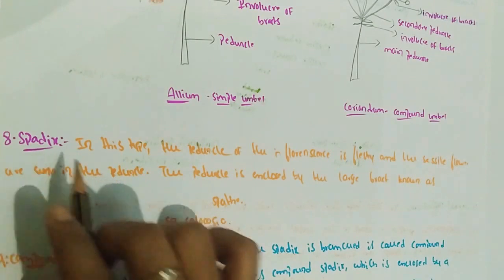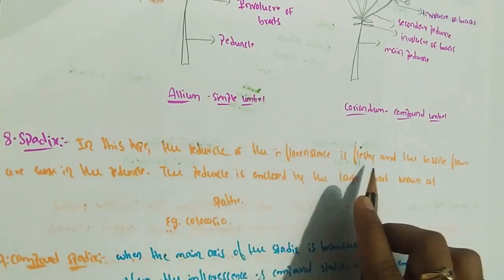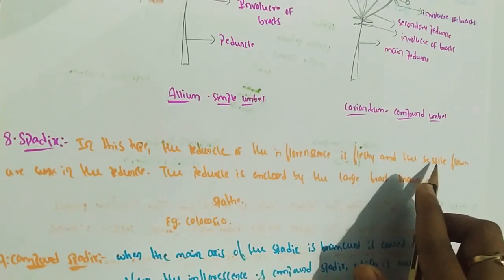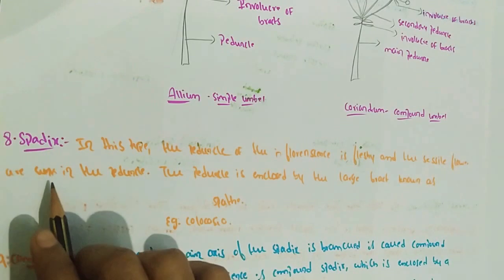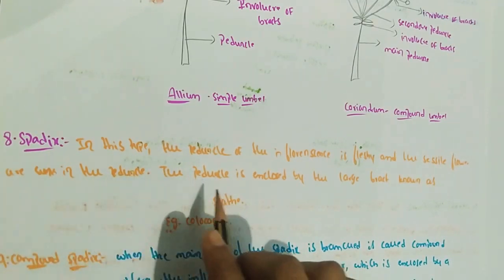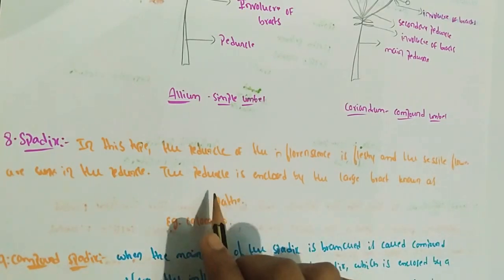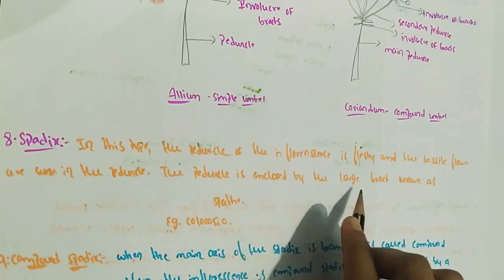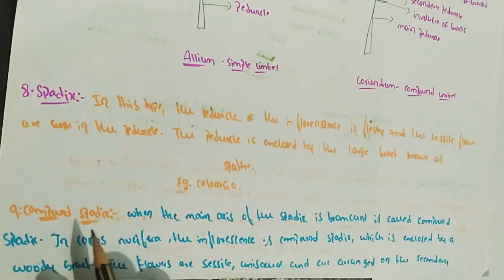Eighth type: spadix. In this type the peduncle of the inflorescence is fleshy. Here the peduncle is fleshy and bears sessile flowers. The flowers do not have a stalk, so they are called sessile flowers, and they are sunk in the peduncle. The peduncle is enclosed by a large bract known as a spathe. Example: Colocasia.